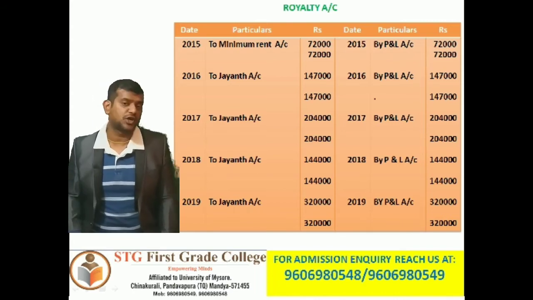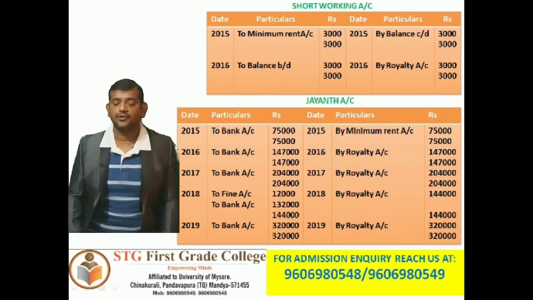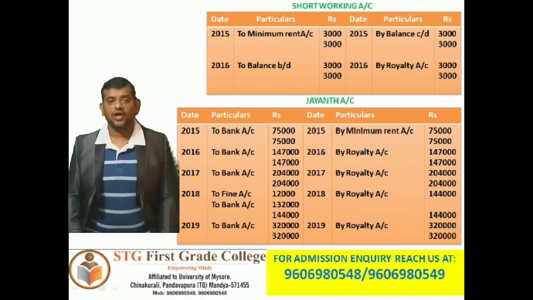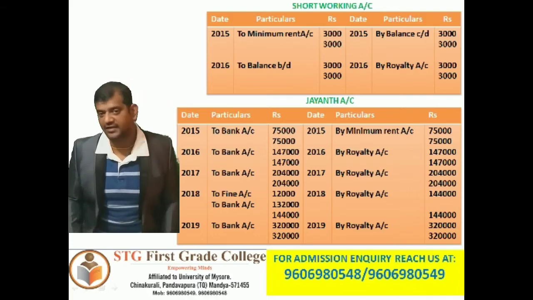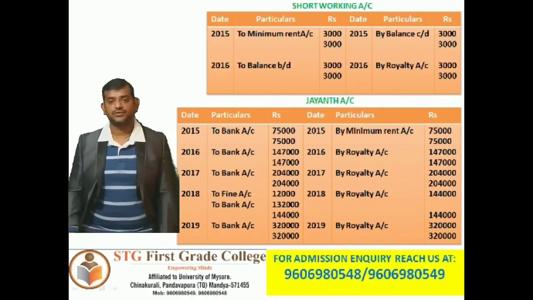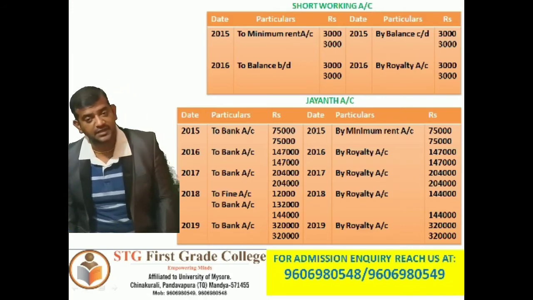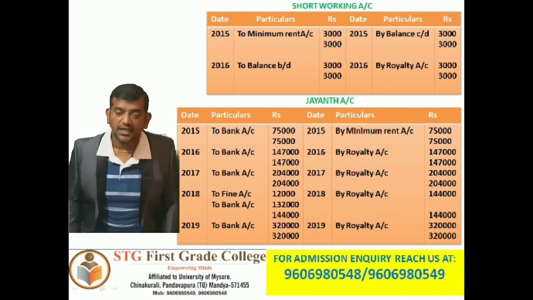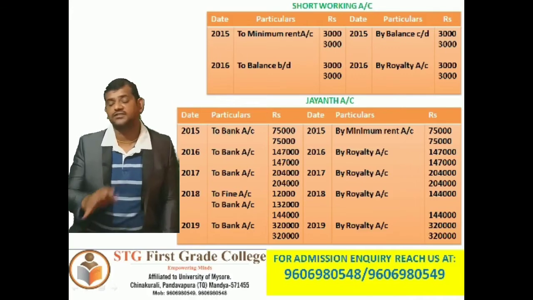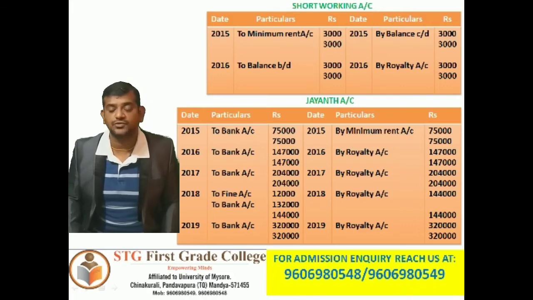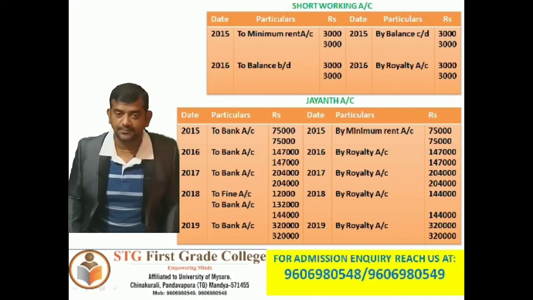Now open the short working account. It is a 6 column table: date, particulars, rupees, date, particulars, rupees. Short working 2015, to minimum rent account. How much short working was there? 3,000 rupees. At the year end 2015, by balance carried down 3,000 rupees. Both sides total 3,000. 2016, to balance brought down 3,000 rupees. 2016, by royalty account; in the second year itself we were able to recover the short working, that is 3,000. Both sides total 3,000.